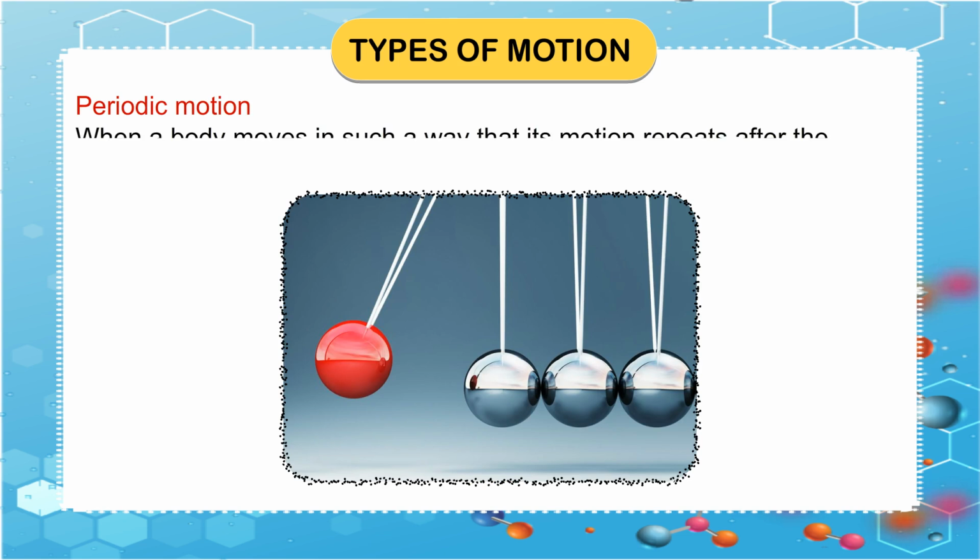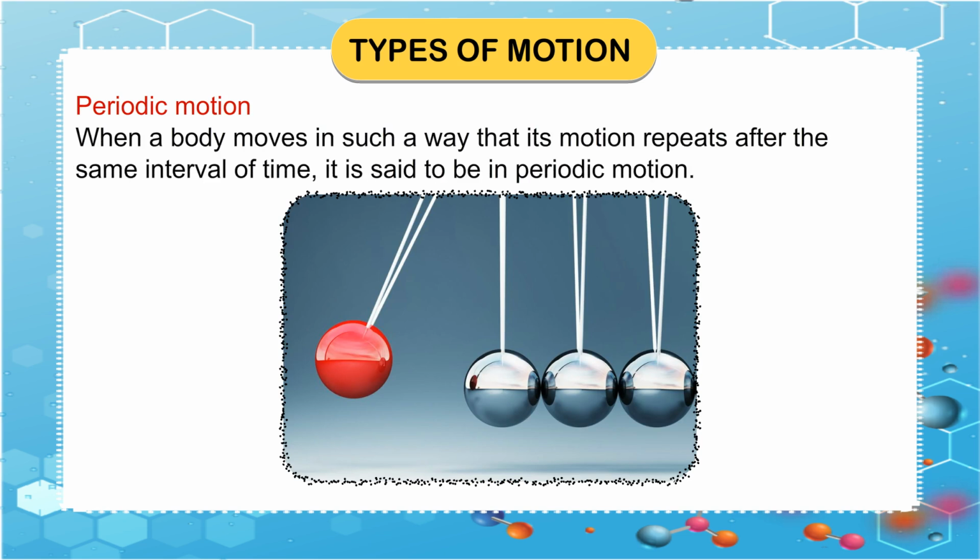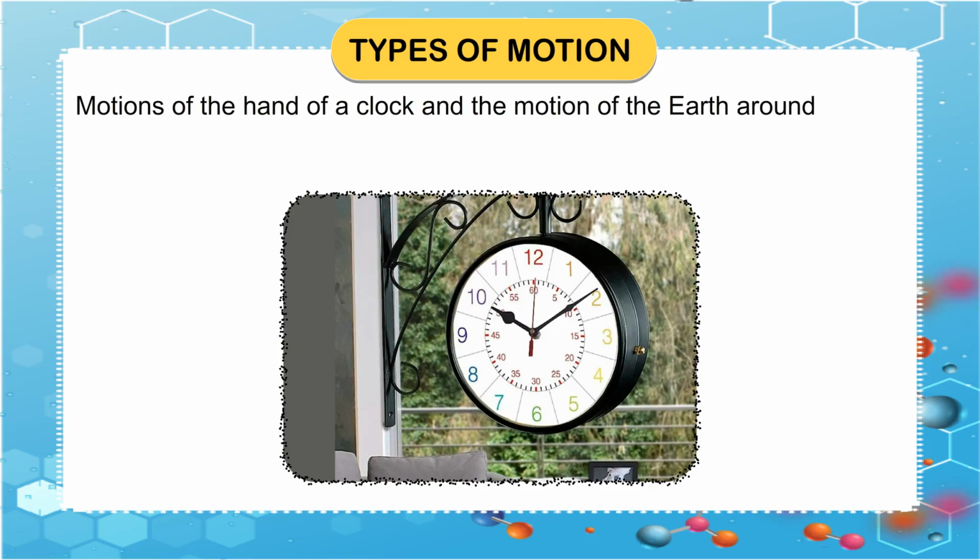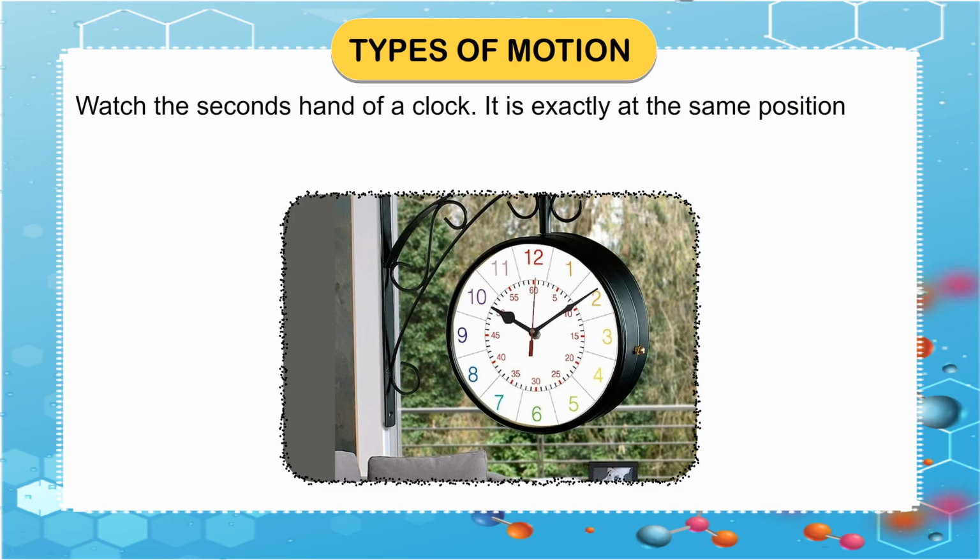Periodic motion. When a body moves in such a way that its motion repeats after the same interval of time, it is said to be in periodic motion. Motions of the hand of a clock and the motion of the earth around the sun are examples of periodic motion. Watch the seconds hand of a clock. It is exactly at the same position after every minute.